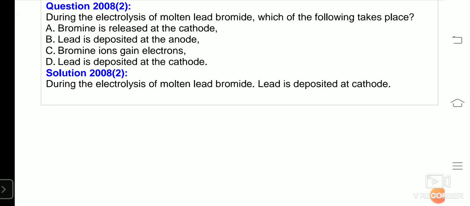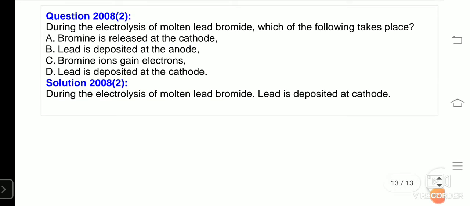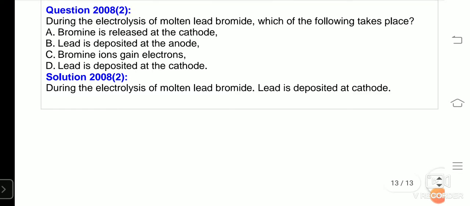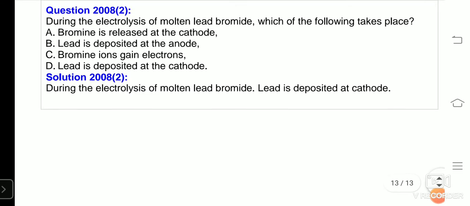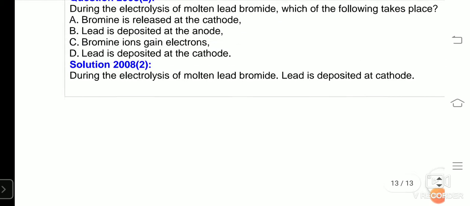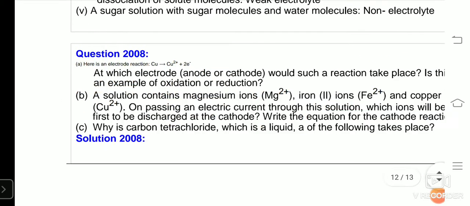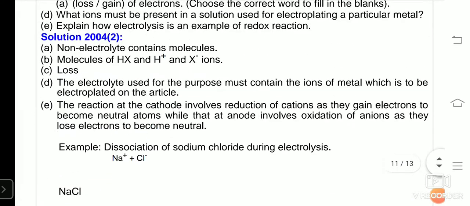Sorry, lead is deposited at the cathode is your right answer, because bromine ion loses electron, so gain electron is the wrong option. Bromine is released at cathode is wrong, bromine is not released, because at cathode lead is deposited. This was a 1 mark question again. So students, these were the questions which have been asked in various years from board examination.